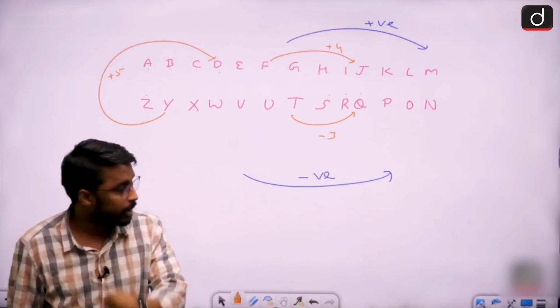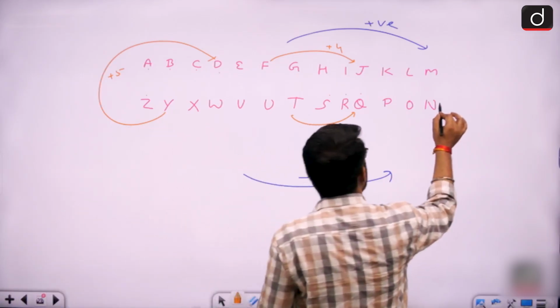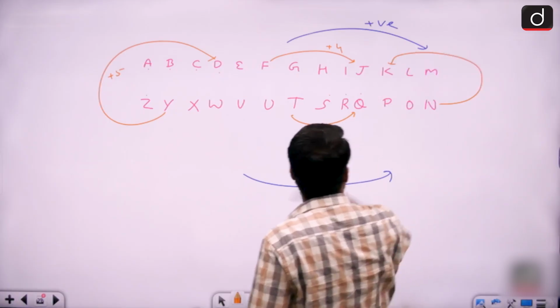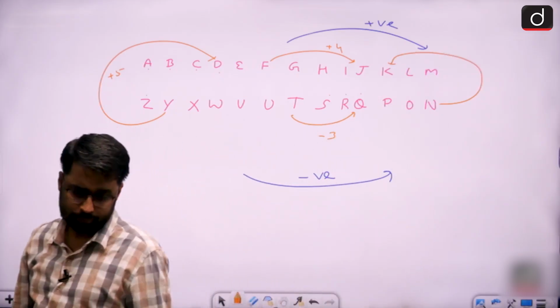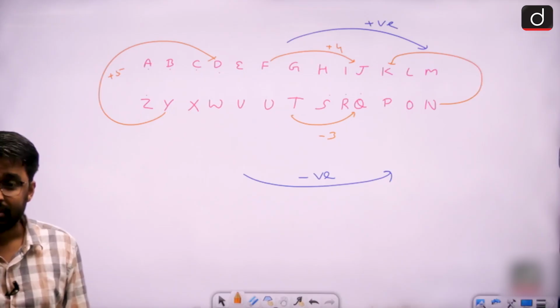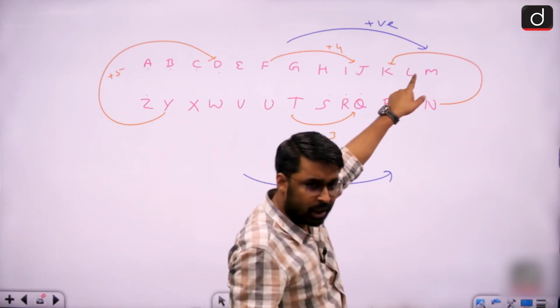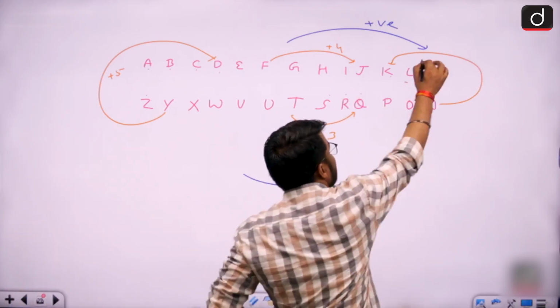Okay, so let me ask you a question. Let's say I am moving from letter N to letter K. What will be the gap? Minus. We are moving in reverse alphabetical order and the gap is 1, 2, 3. So this will be minus 3.